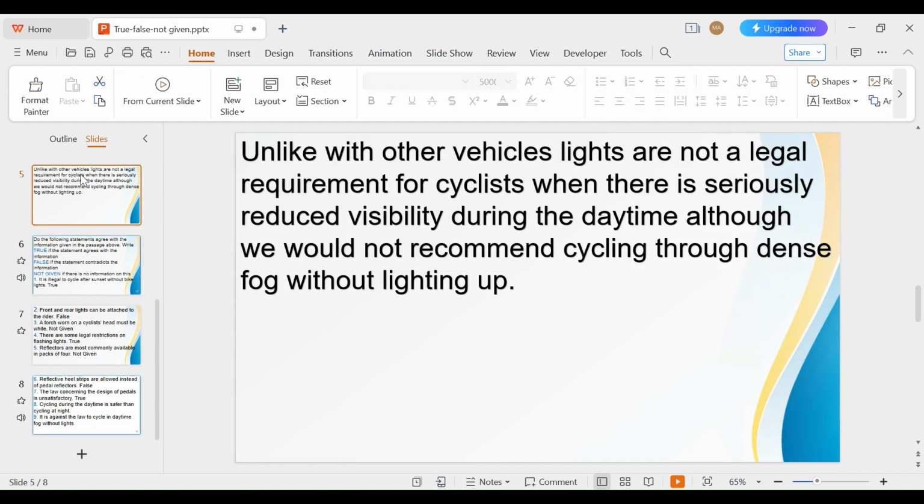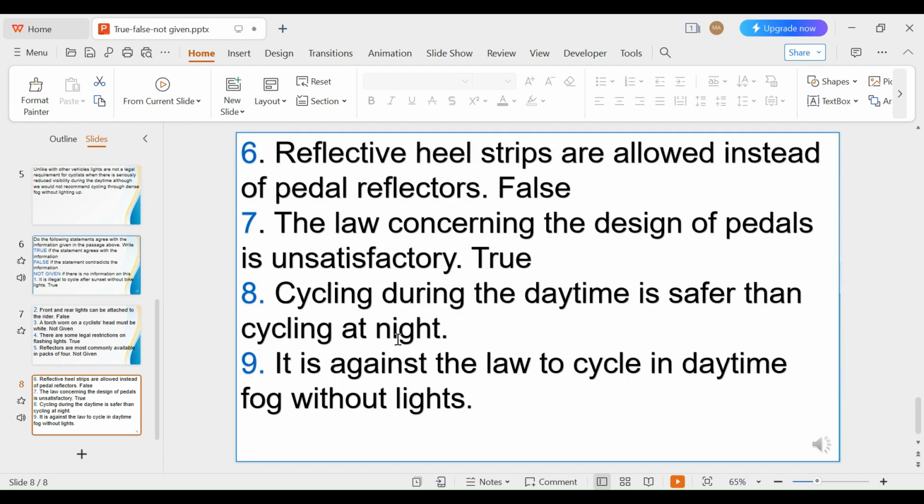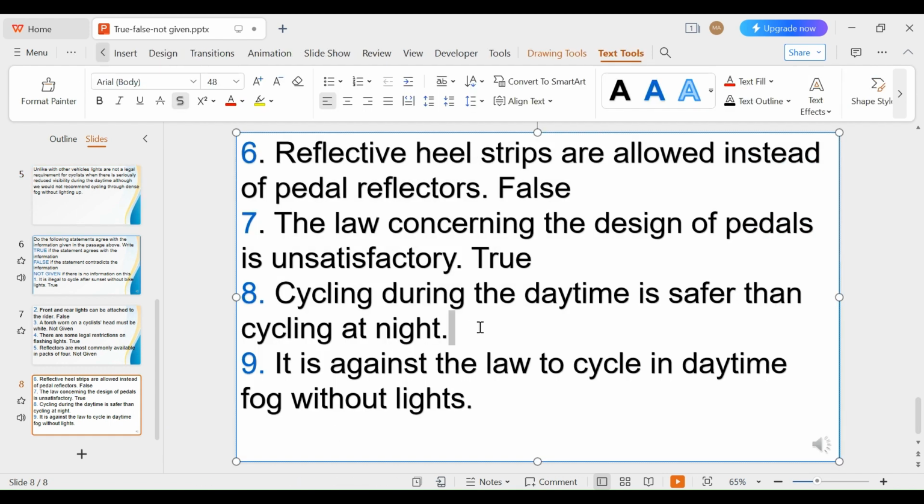So let's see that here. Unlike with other vehicles, lights are not a legal requirement for cycling when there is seriously reduced visibility during the daytime, although we would not recommend cycling through these. So we don't see anything saying cycling at daytime is dangerous or safe. So that is not given. Number 8 is not given.